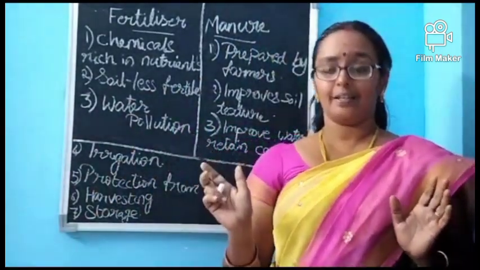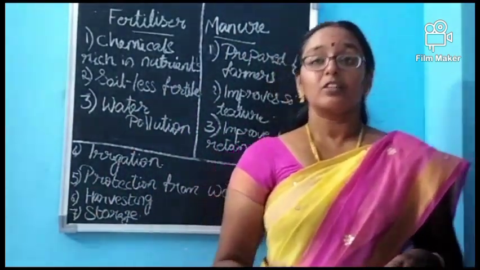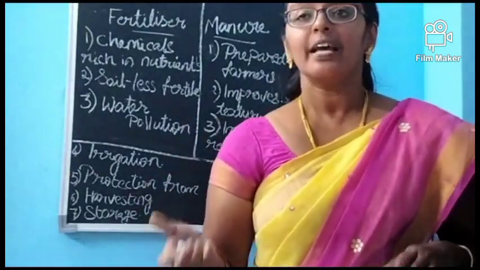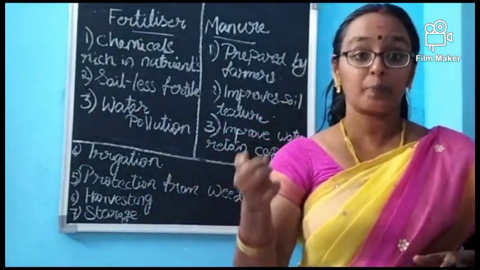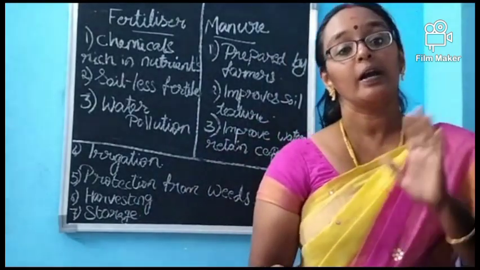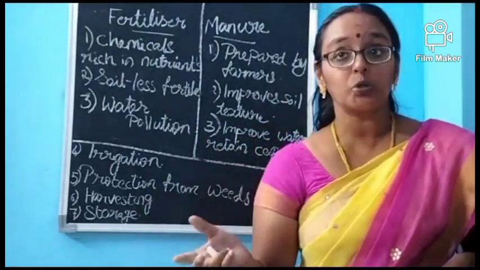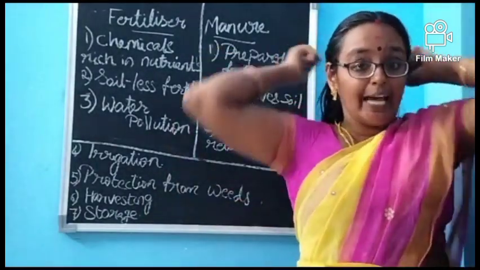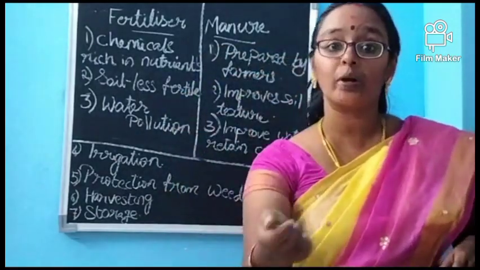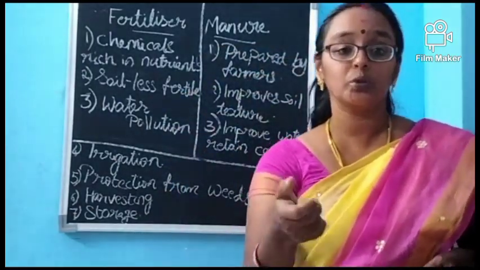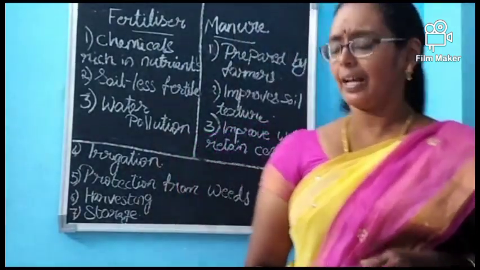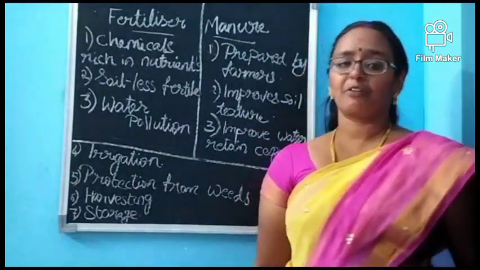This is called weedicide. The problem is that weedicide is a very poisonous substance. If the farmers are spraying it, they may get infections. So they have to cover their mouth as well as nose with a towel, and only then should they use this weedicide. Okay, this is all about protection from weeds.